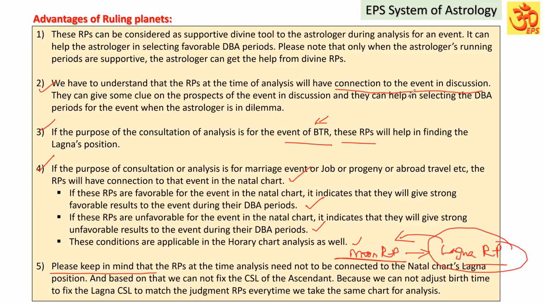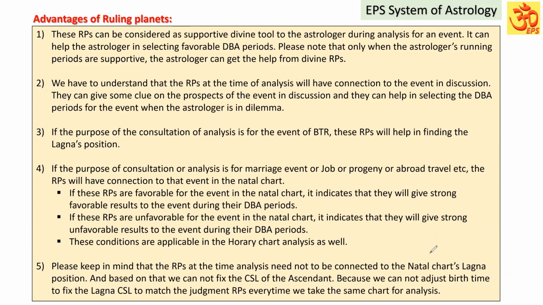But if the analysis is for the purpose of birth time rectification, definitely those ruling planets will have a connection to the Lagna rulers. Otherwise, just looking at the ruling planets, we cannot fix the Lagna rulers, Lagna star lord, sublord or sub-sublord all the time directly.